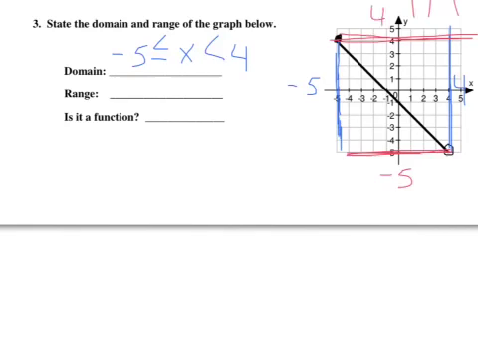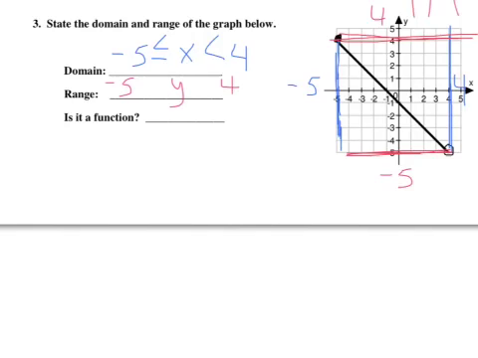So for my range, I have two values. I have a minimum and a maximum value. So I'm going to write -5, and I'm going to write +4, and y in the middle. So y is any value between -5 and 4. Then we're going to use our inequality symbol.